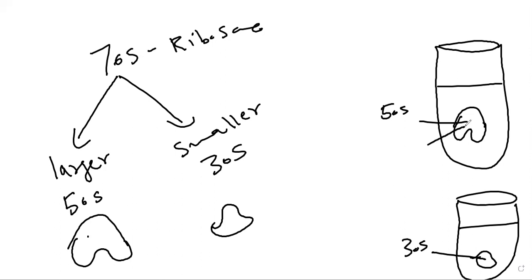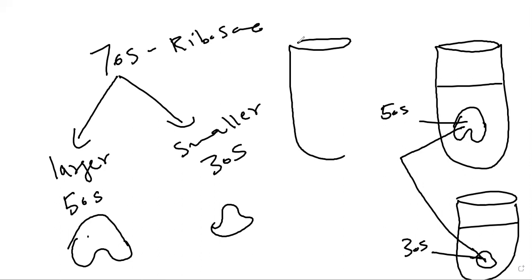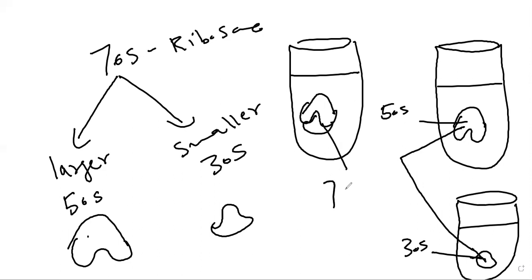When you combine both of these two subunits, as I have told you, they join together at the time of protein synthesis. When you join both subunits and centrifuge them, their sedimentation coefficient will be 70S. So why did they become 70S? When separate, they are 50S and 30S, but when we combine them, they become 70S.